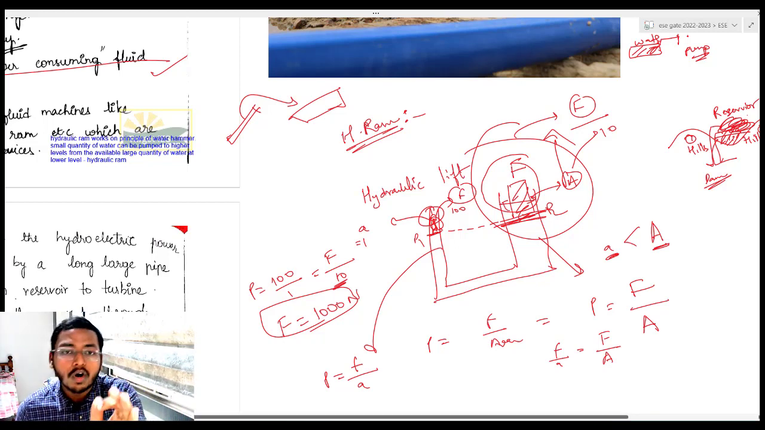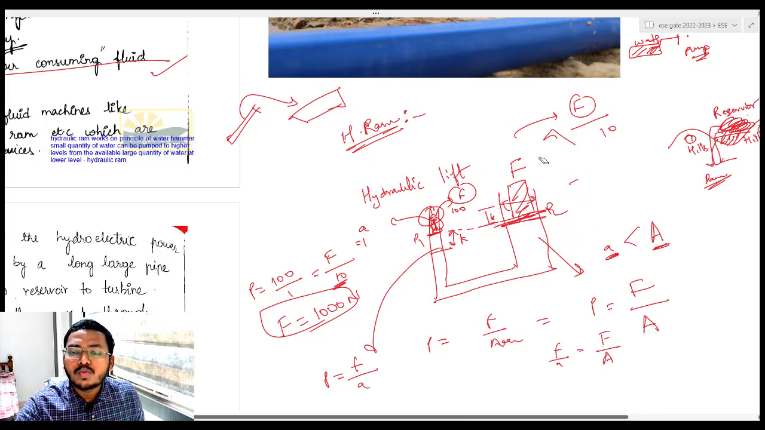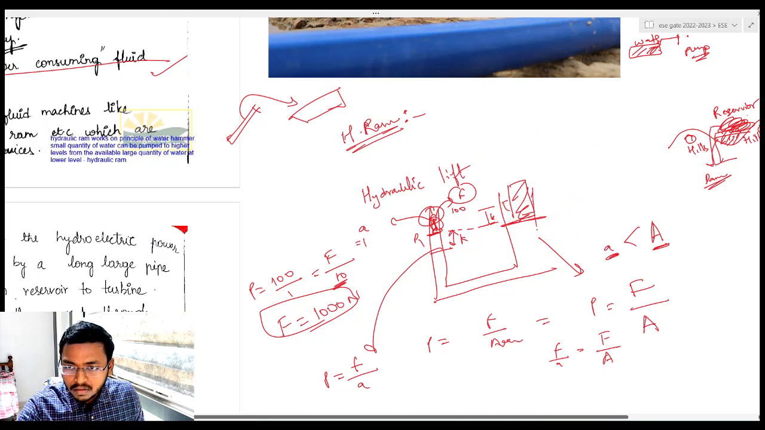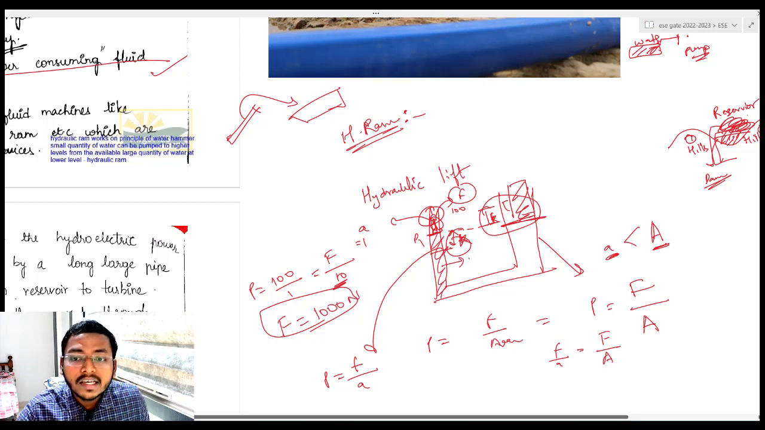But use your common sense. If this moves a distance of some k, will this also move a distance of k? Think. If the small limb is moving by an amount k, will this also go up by k? That does not happen because water is incompressible. Let us try to understand. Here the volume of water in this limb, as the dimensions are small, volume is less, right?